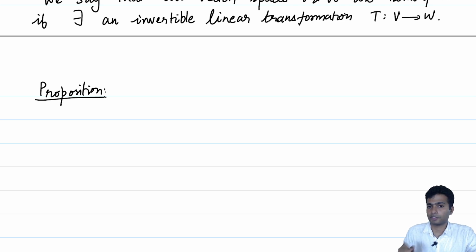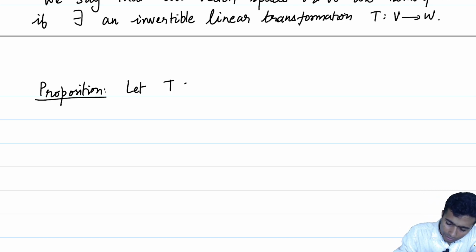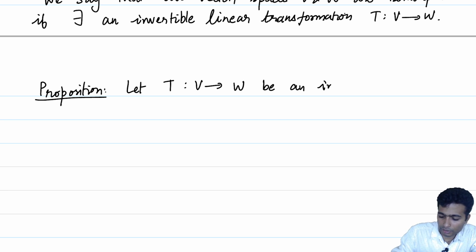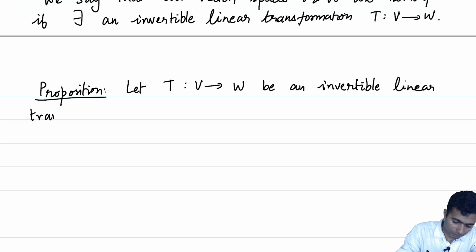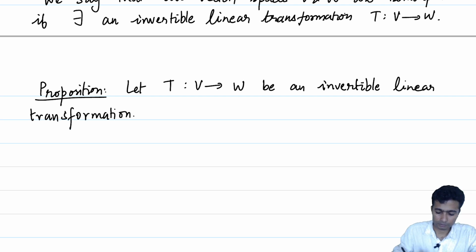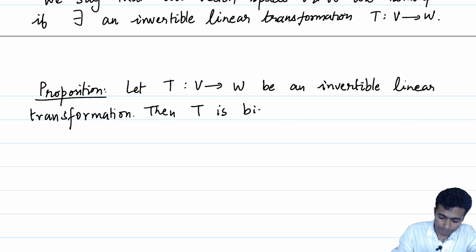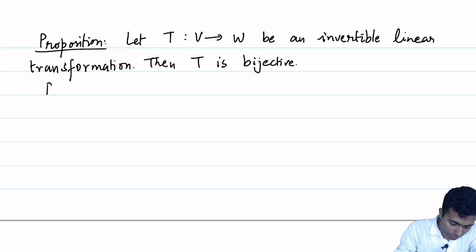Every linear transformation which is invertible should necessarily be injective and surjective. So let T from V to W be an invertible linear transformation. Then T is bijective. Okay, let us give a proof of the proposition.